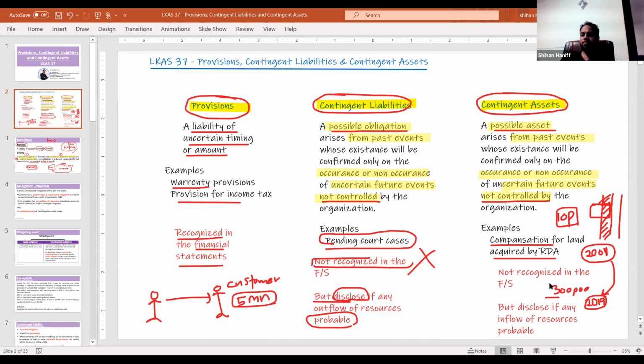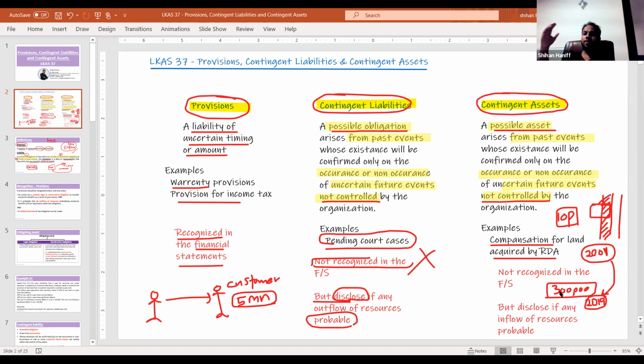The amount was not certain; he didn't know the amount, and it was decided by the Road Development Authority. It is not under our control, a third party. You don't know whether they will pay or not, or how much they will pay. But the actual value is very high.